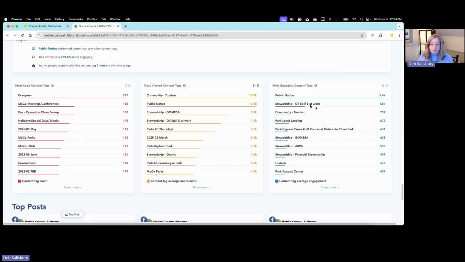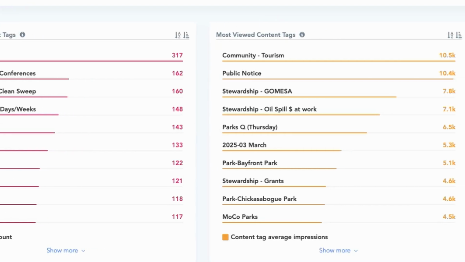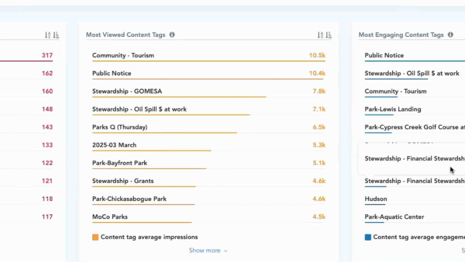So you can see in our report, what we like to do is have our content organized by different topics. And then when we're looking at our report, we can see which topics are the best, or which are resonating most with our audience.